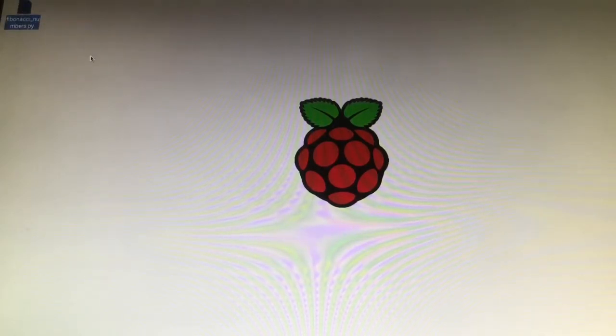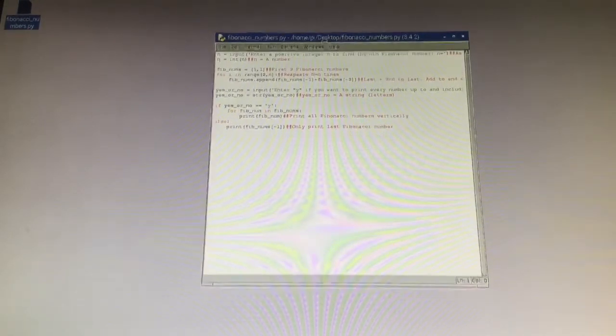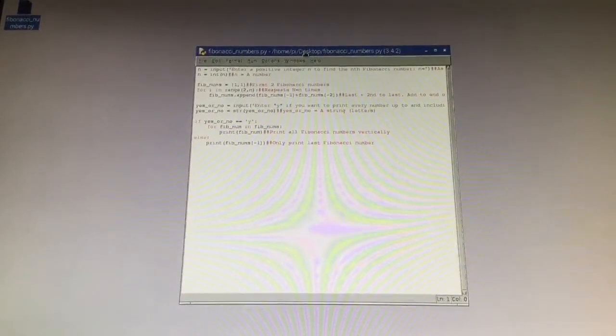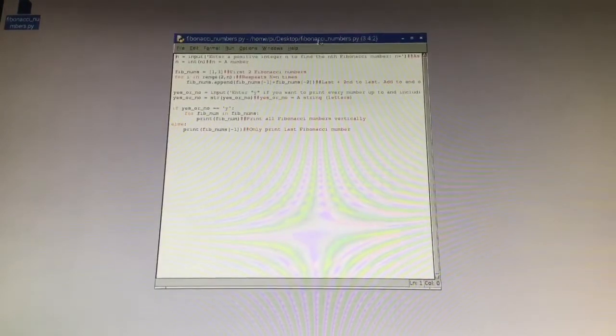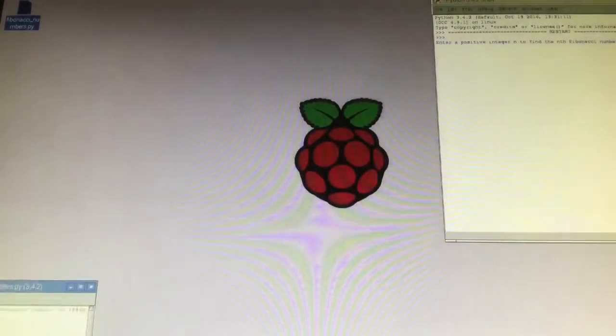So if I open the file up, sort of off of the screen, okay, here we go. Just move it so you could see it. There. Okay. So here's the code, but I'll be explaining that in a second. And this is Python, in case you're wondering. So if I run this like that, okay, move this out of the side.